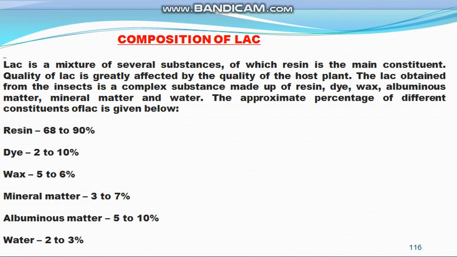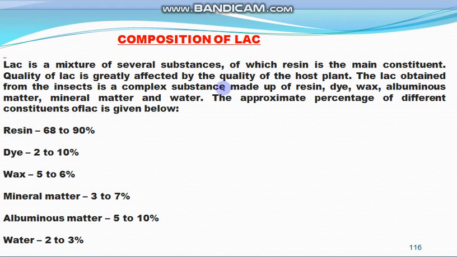So the lac which we produce is a mixture of many substances, of which resin is the main constituent, and the quality of lac depends on the quality of the host plant.